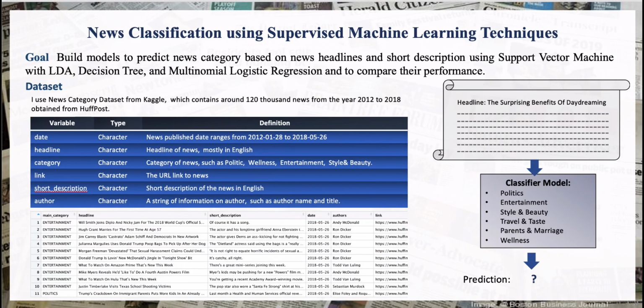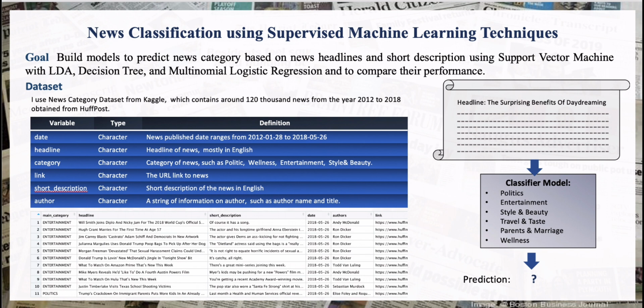Hello everyone, welcome to my presentation on news classification using supervised machine learning techniques. The goal of this project is to build models to predict category of news based on short description of news and news headlines. As shown in the figure on the right, the classifier models would take the news headline or short description as input and predict which of the 6 main categories this news belongs to.